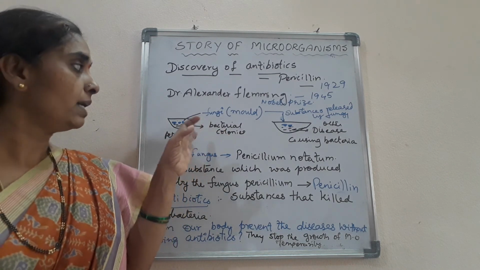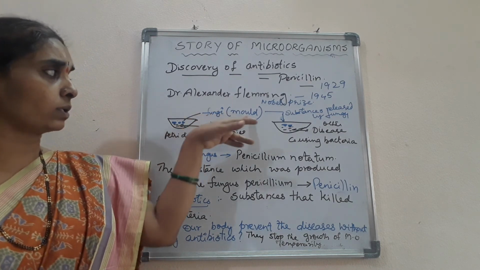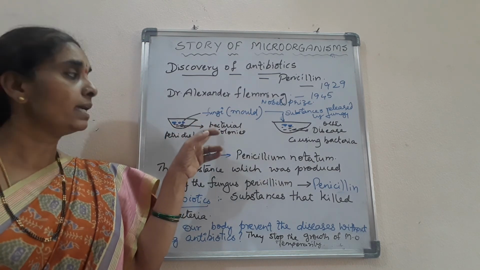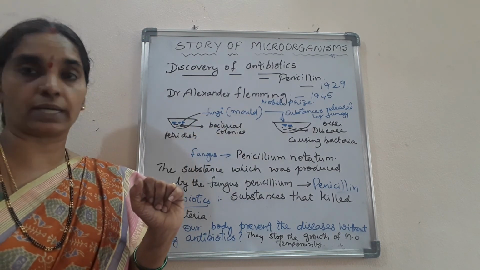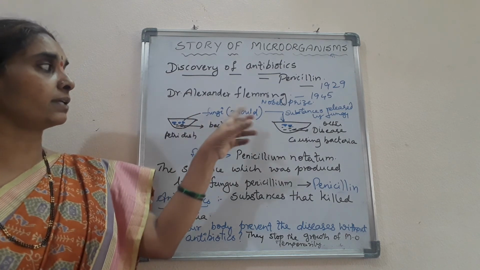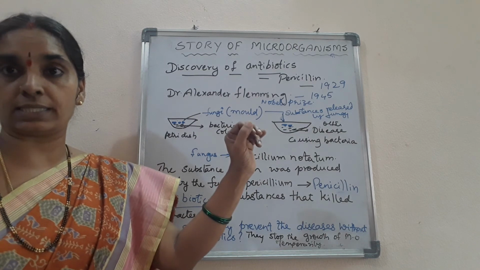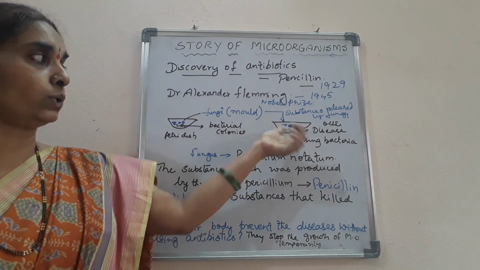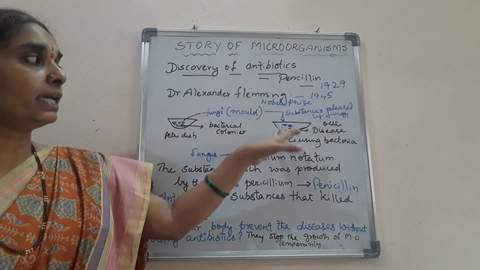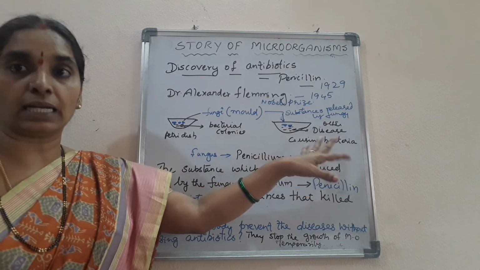He saw that this fungus, the mold that developed over the bacteria, inhibited the growth of the bacterial colonies. So he used the substance released from that fungus on other disease causing bacteria, and when he added it, it also killed that bacteria.